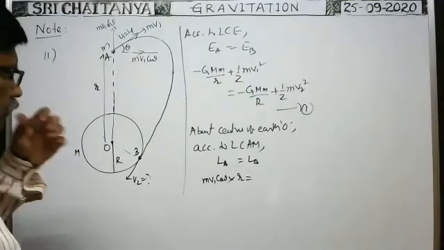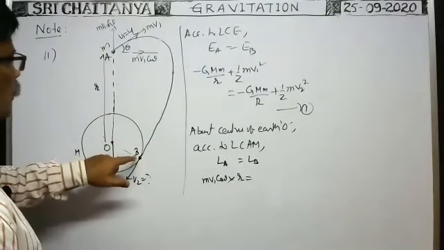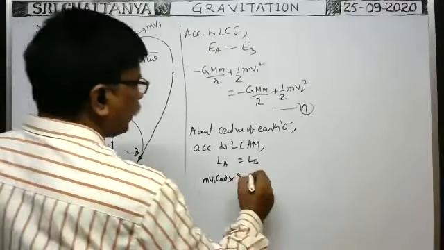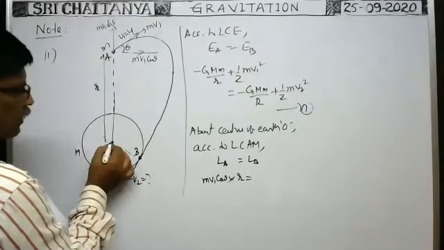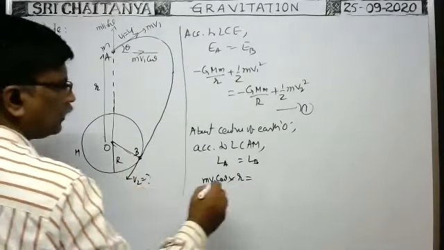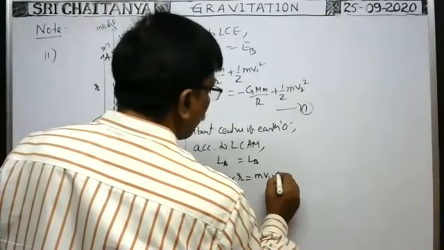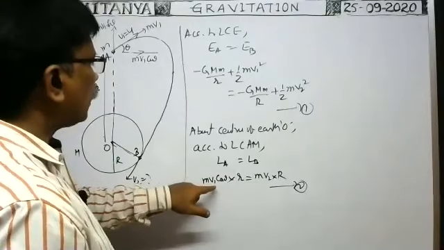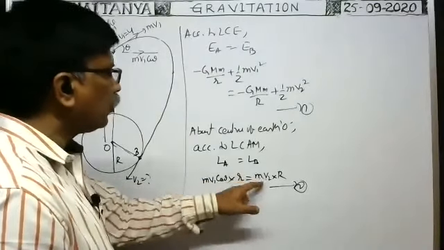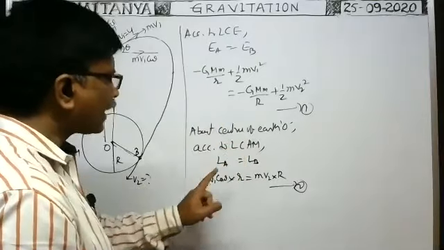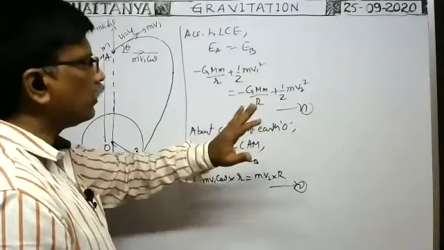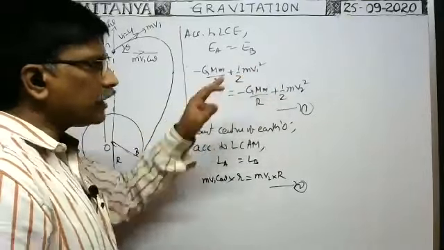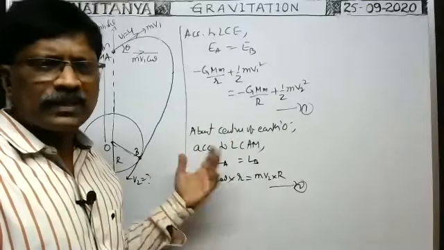Last two steps. The angular momentum at this point: the velocity is directly perpendicular to R, so momentum is m V2 into perpendicular distance R. From this we get one more relation between V1 and V2. Everything else is given and known except V1 and V2. Here also V1 and V2 are unknown. That's why there are two unknowns, V1 and V2, and two equations in terms of V1 and V2. We can solve them now.